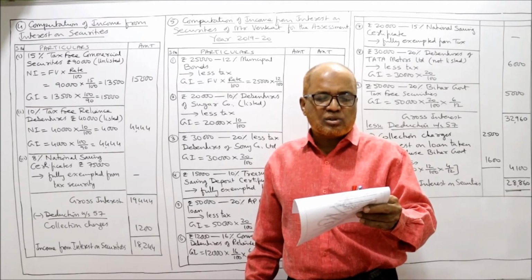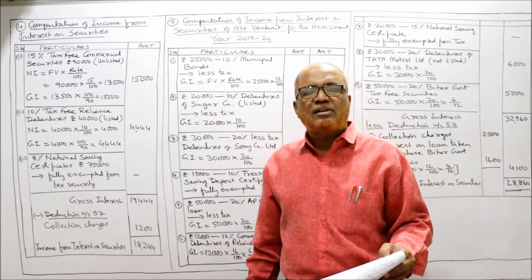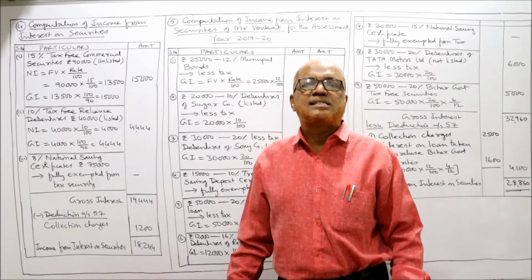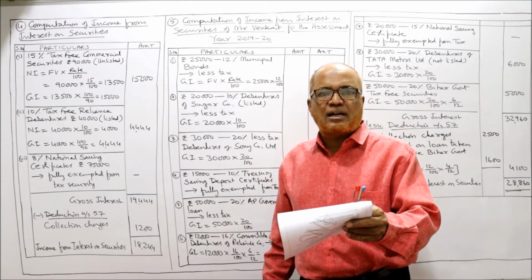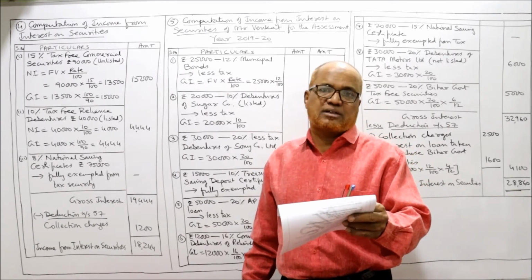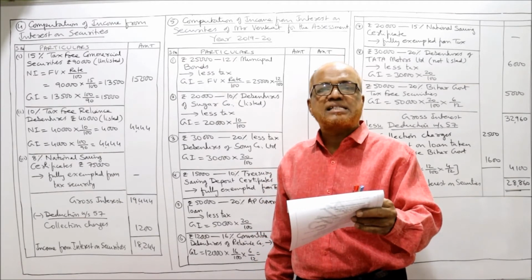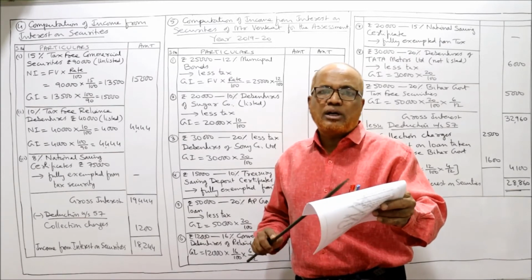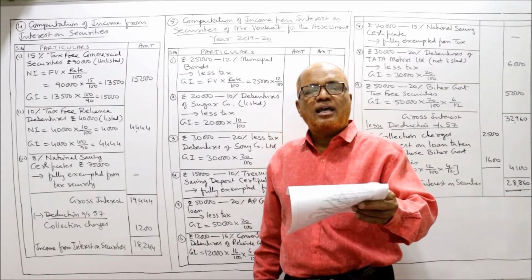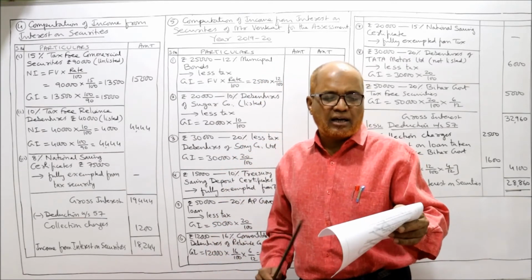Then rupees 20,000, 15% national saving certificate. National saving certificate again is an exempted from tax security. Then rupees 30,000, 20% debentures of Tata Motors Limited, not listed. Again, less tax. The word tax free is not given, so it means less tax. So again, one step. Gross interest is equal to face value into rate by 100.